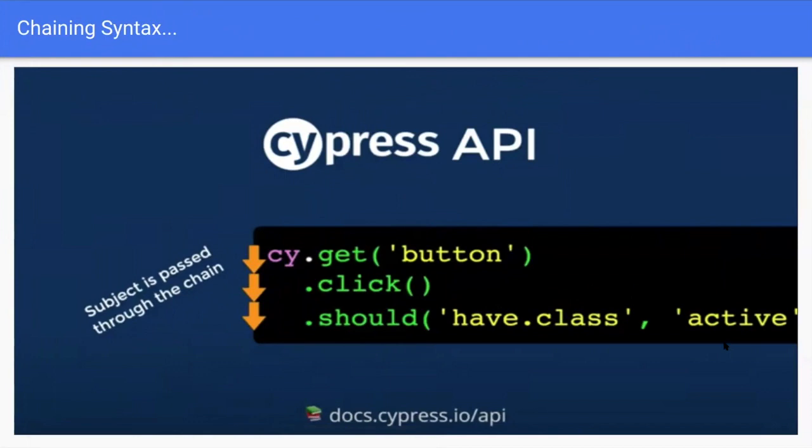Okay, here is a sample snippet of Cypress chaining syntax. As I mentioned earlier, Cypress only supports JavaScript, and it uses chaining syntax. We can see the get button is the subject, passed through chaining syntax to the click action, followed up by the assertion, should have class active. So everything is chaining syntax, and it's very easy to maintain and easy to read as well.